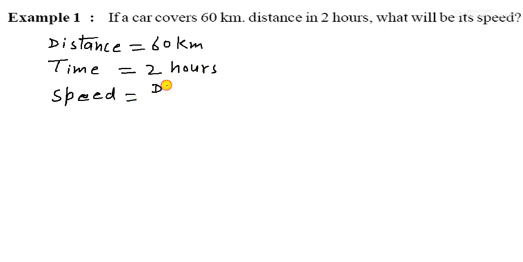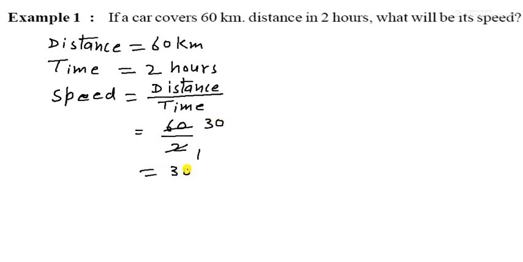Speed is equal to distance upon time. So distance is 60 kilometers and time is 2 hours. 2 ones are 2, and 2 threes are 6, so it is 30 kilometers per hour. So that is your answer.